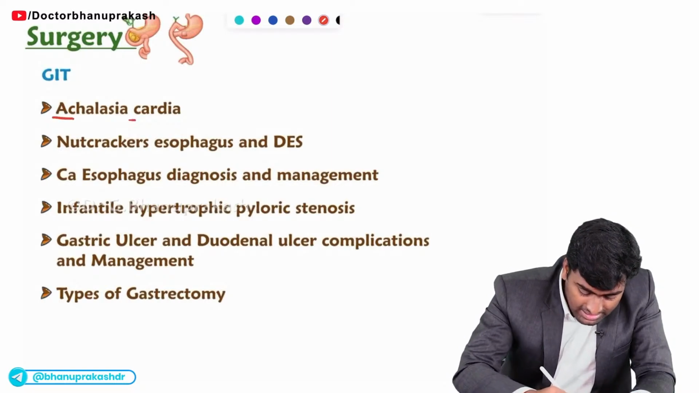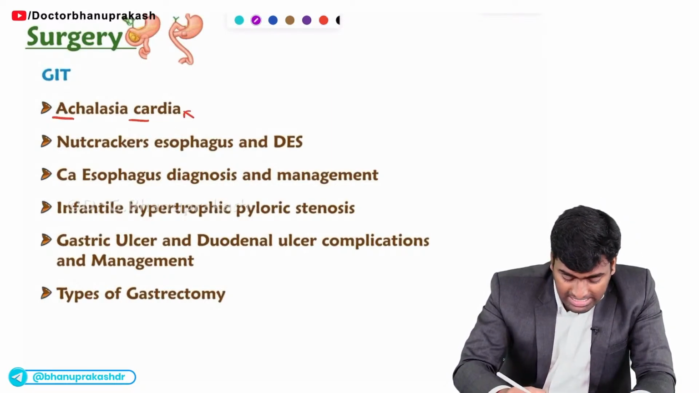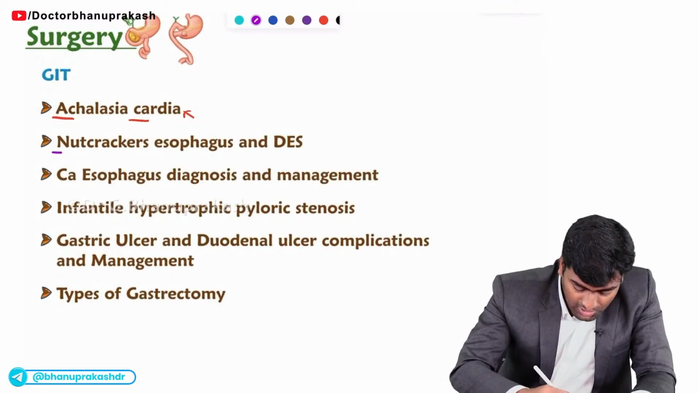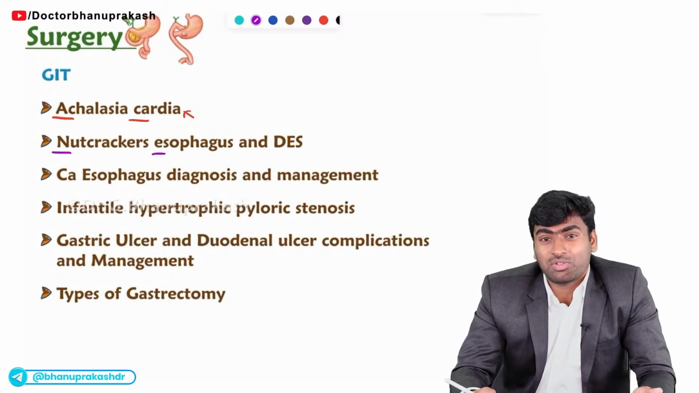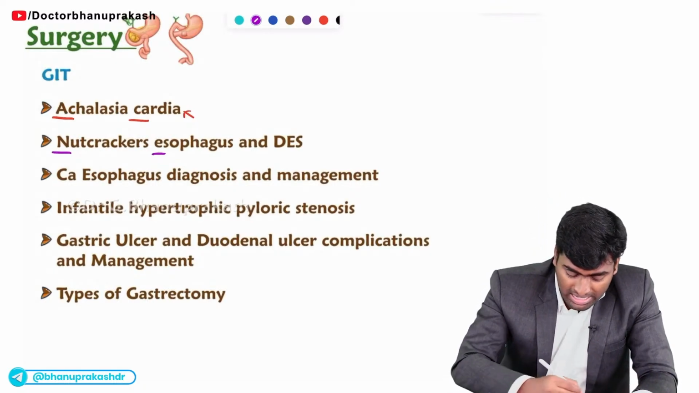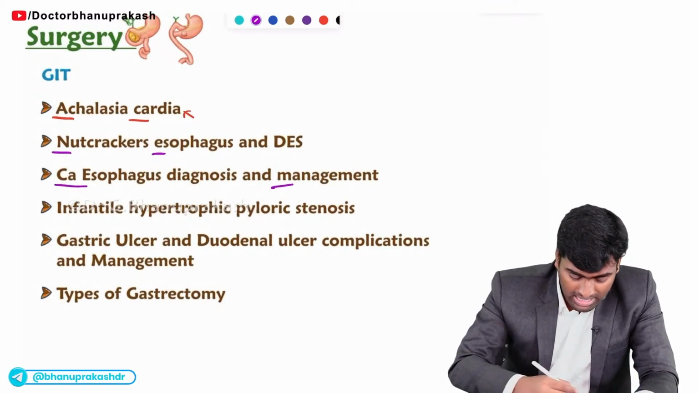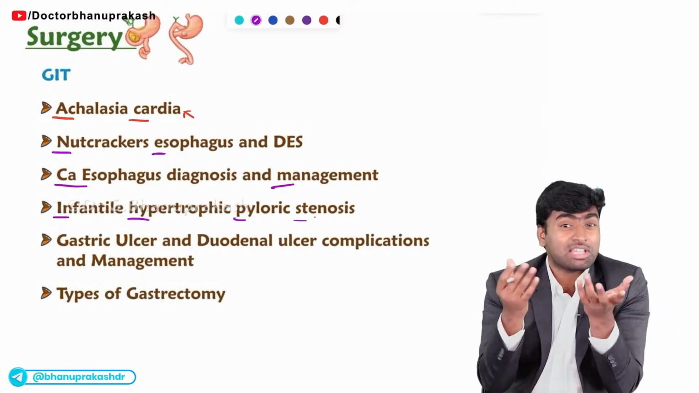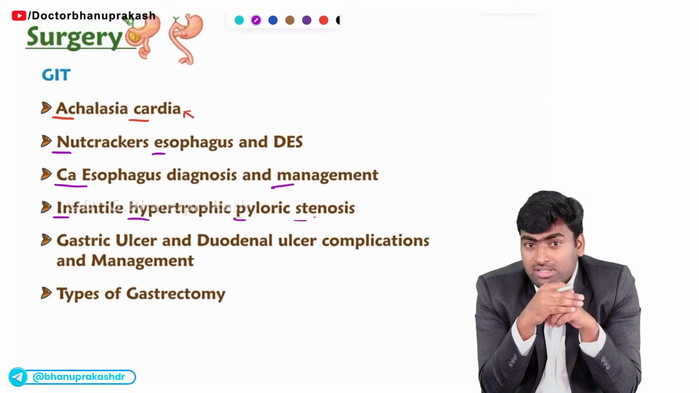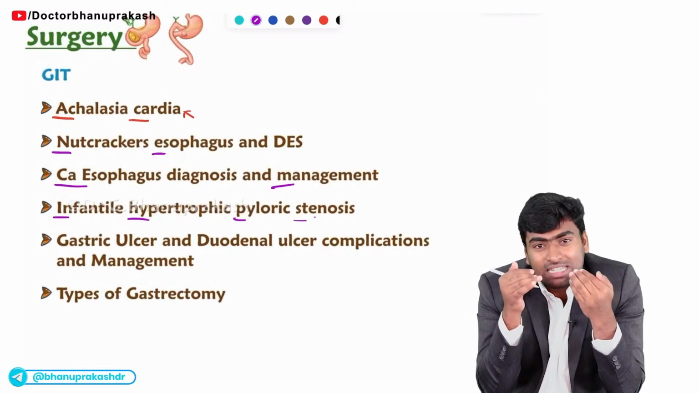Fine. In the first part, if you see, it is the achalasia cardia. They will ask you the diagnosis part and the management part. And the next one is how you will differentiate it from nutcracker esophagus and diffuse esophageal spasm. Fine. And about CA esophagus, they will mostly ask about the management part. And in a case of infantile hypertrophic pyloric stenosis, they can give the image and ask what is the diagnosis, or else they can ask what electrolyte abnormality can be seen in this condition.